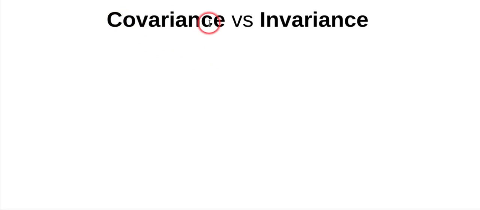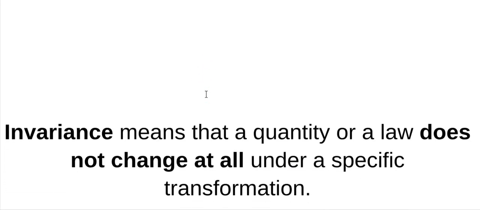Now, this word covariance is not to be confused with a covariant vector component and a contravariant vector component. This is not what it means. This is used in the format of general covariance, which is what Einstein used to say that the laws of physics have to remain the same no matter what coordinate system the observer is in. But I think I've been using these interchangeably, and they're actually not interchangeable. They're very nuanced in their relationship.